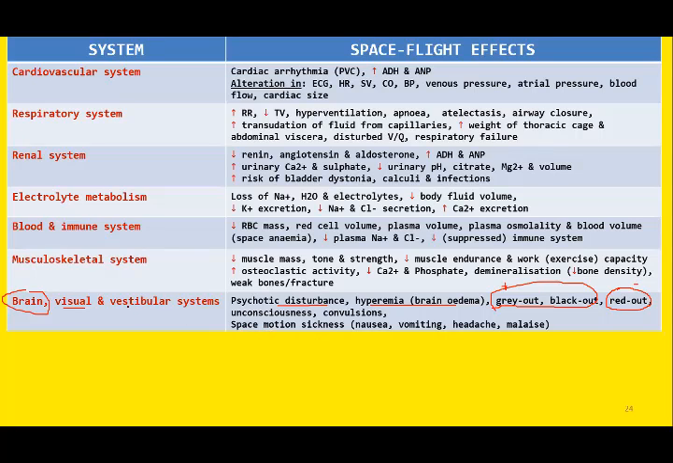Then the vestibular system is affected due to disturbance in the equilibrium. The patient may experience motion sickness, nausea, vomiting, headache, malaise. These are the symptoms for motion sickness, and this type of motion sickness is known as space motion sickness. Similar type of motion sickness is observed at high altitude as well.